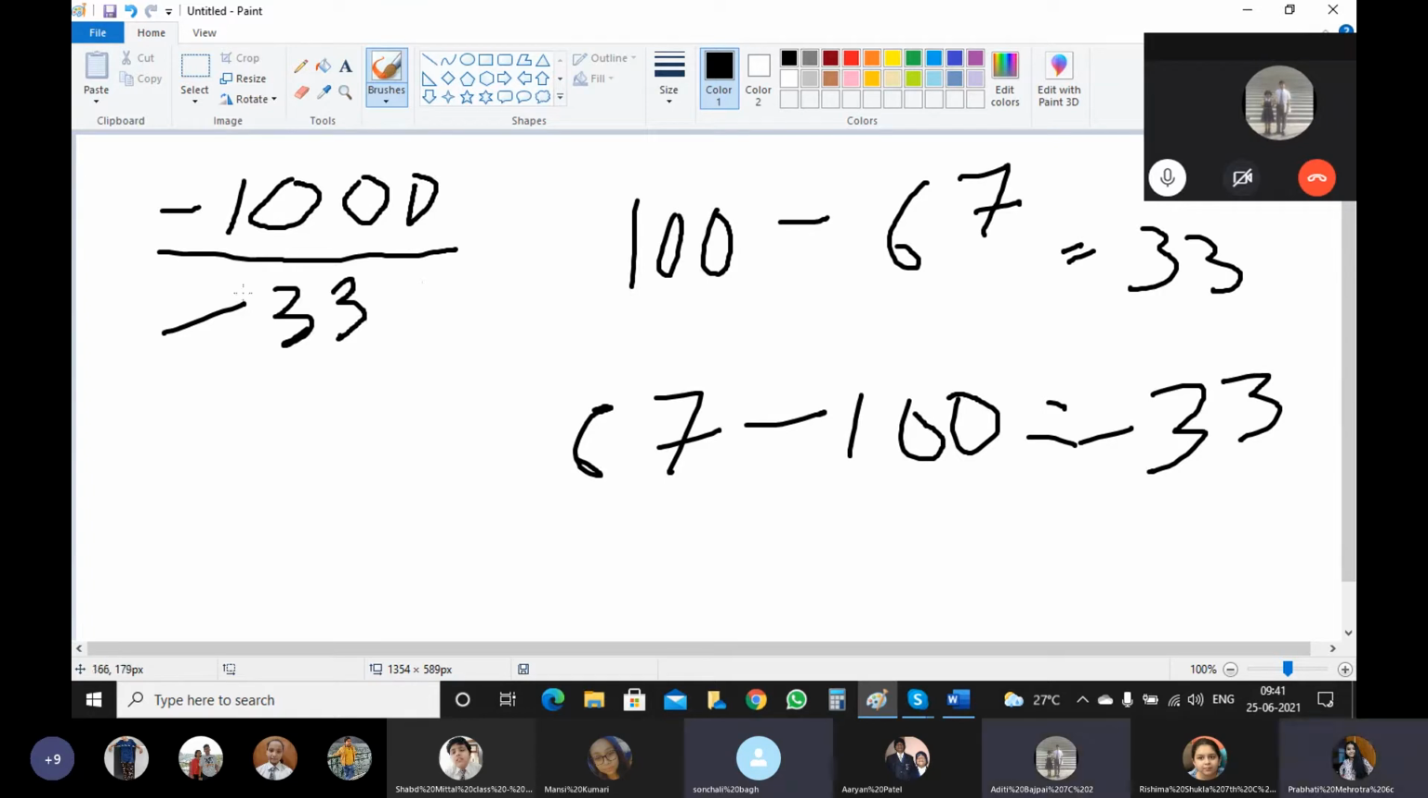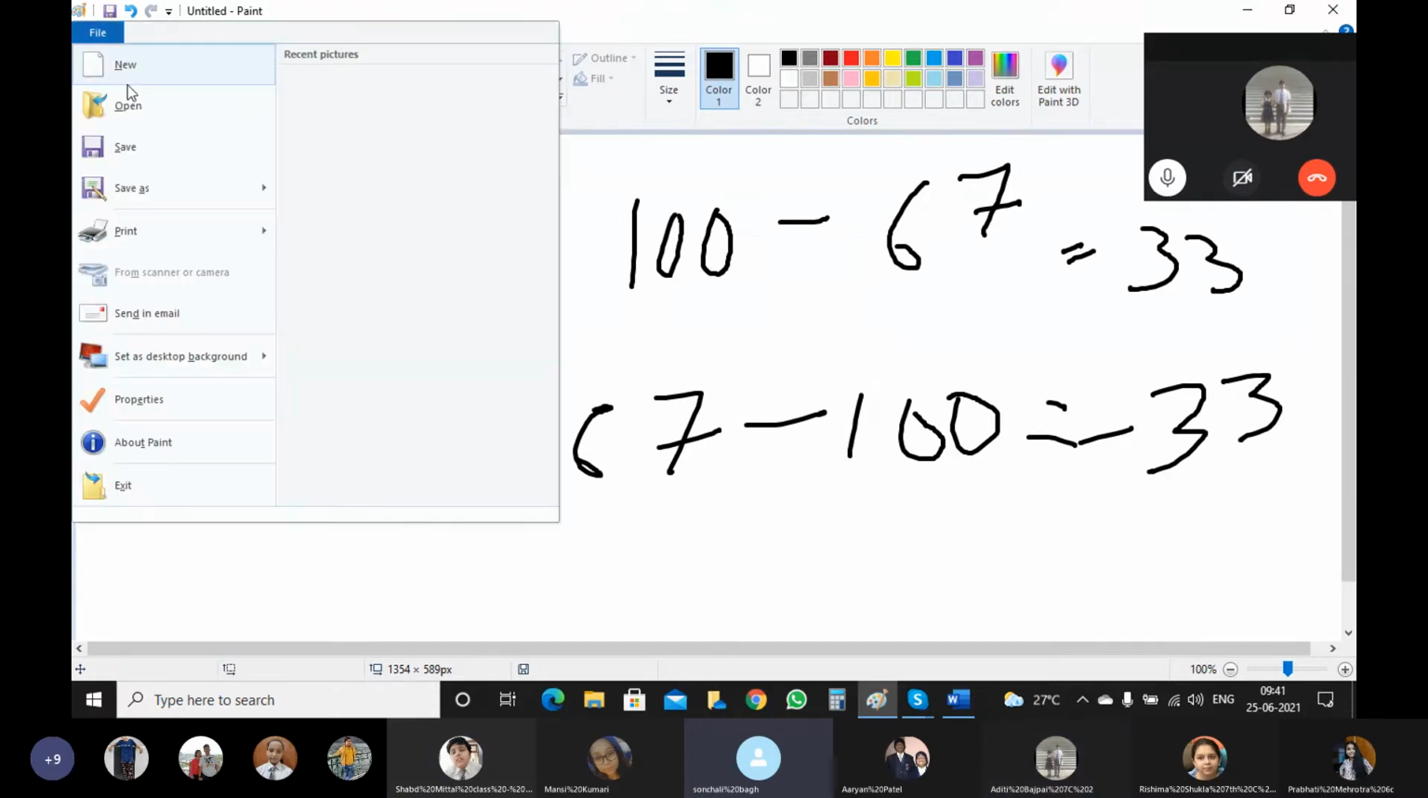Yes ma'am, we cannot further reduce it, and the denominator is not negative. But they have asked for a rational number. They have not asked for a standard rational number. So the answer is correct. Am I clear? Yes, ma'am. Okay, let's move to the next question.